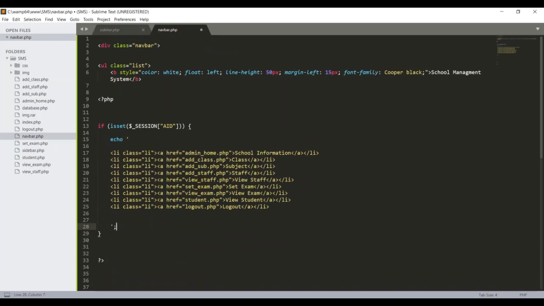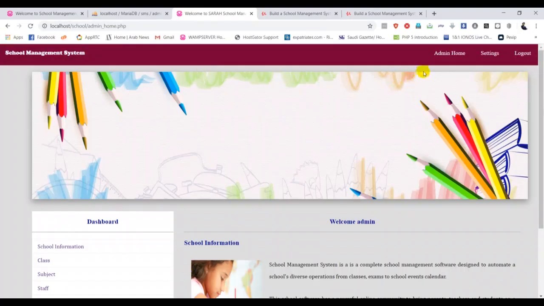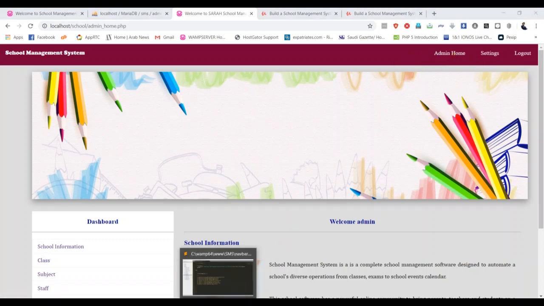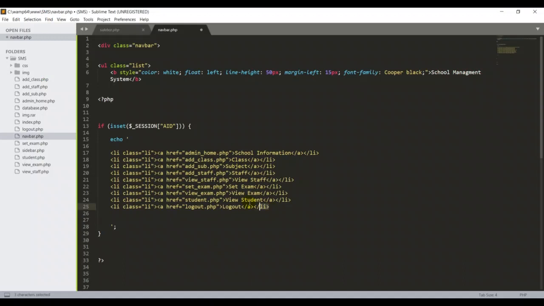But now if I go back to my original one, I have only three lists here: one for admin home, another one for settings, and finally logout. So I want to create three lists for these three navigation menus. I go back to my editor. Now I want only three lists, so I can delete the rest of them.